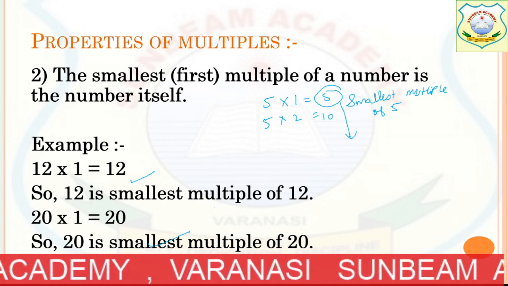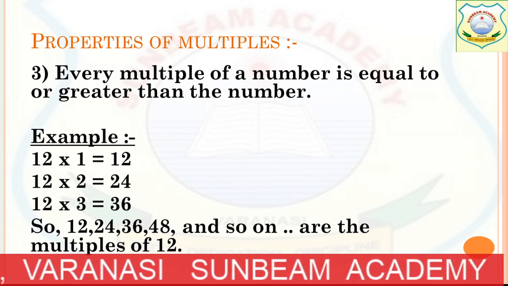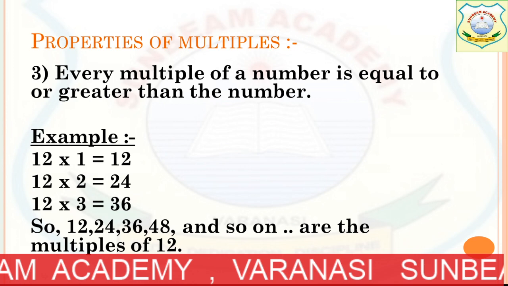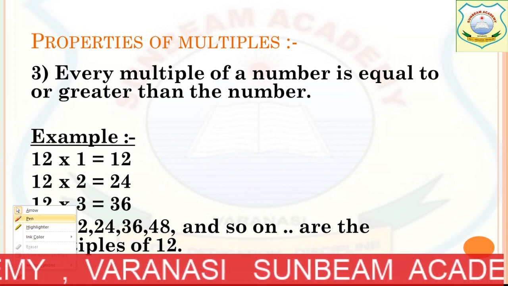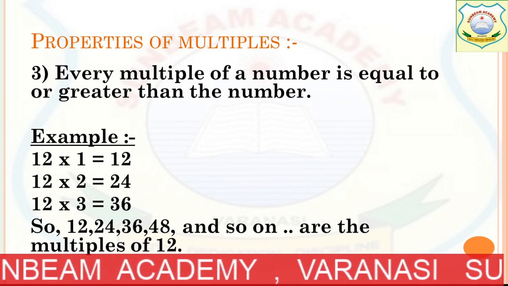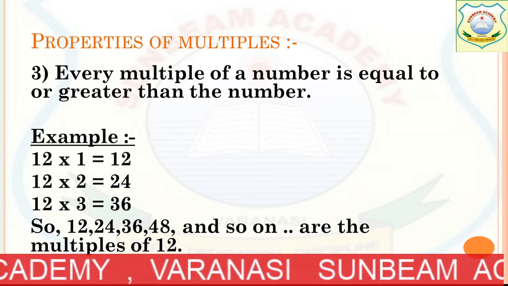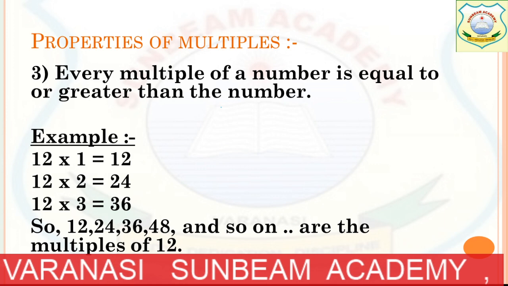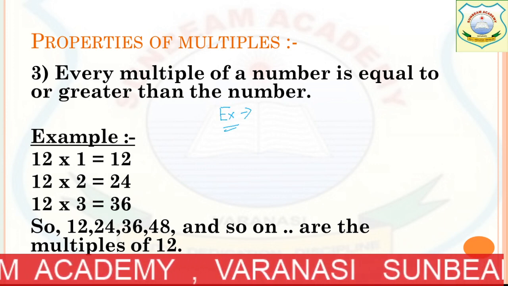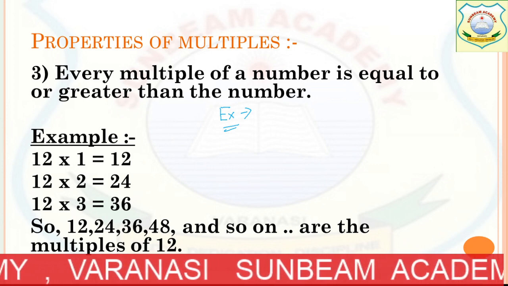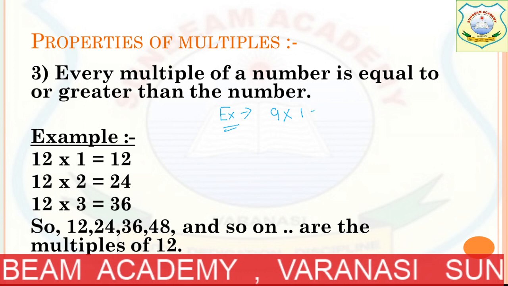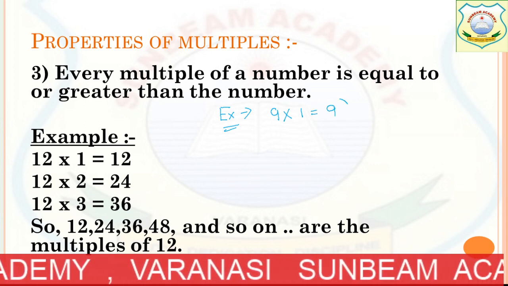Okay. Now let's proceed with the third point. Every multiple of a number is equal to or greater than the number. Now, what does it mean? For example, I am taking a different example every time so that I can explain it to you in a better way. Now, the example: if I am taking the number 9, 9 multiplied by 1 is 9. So this is what?